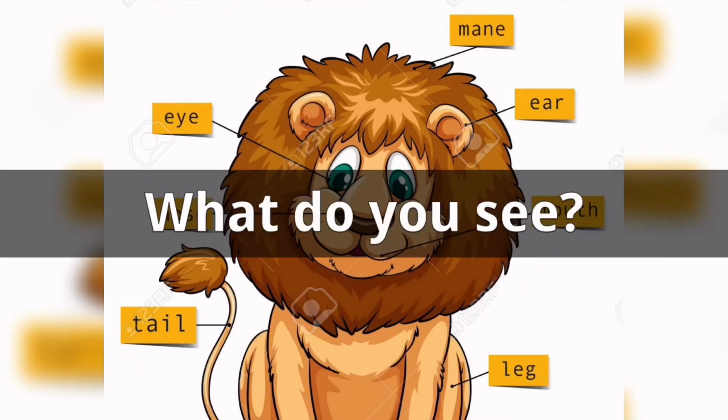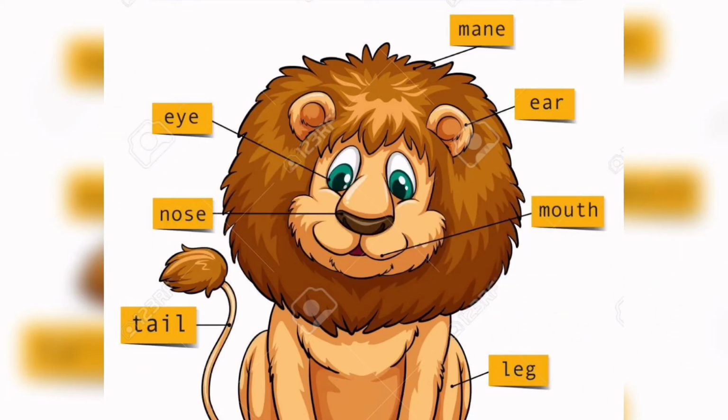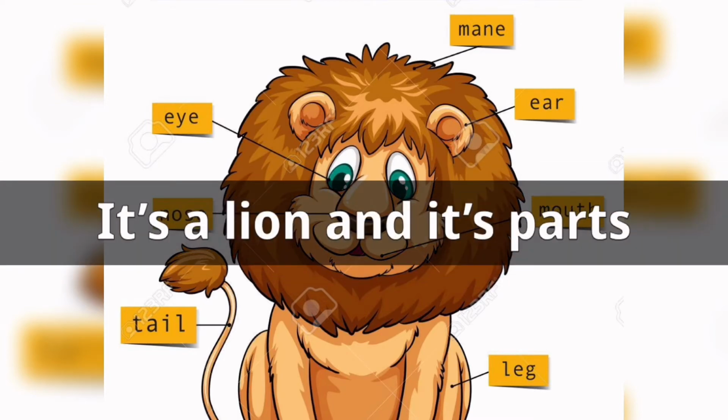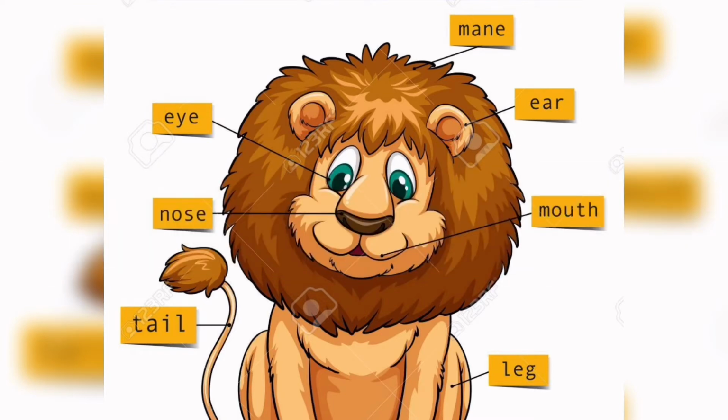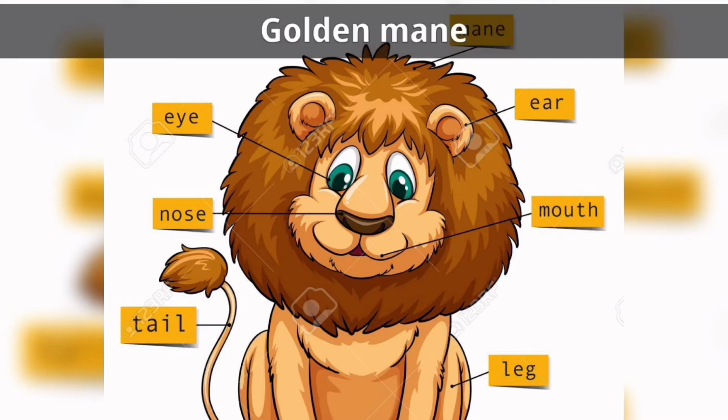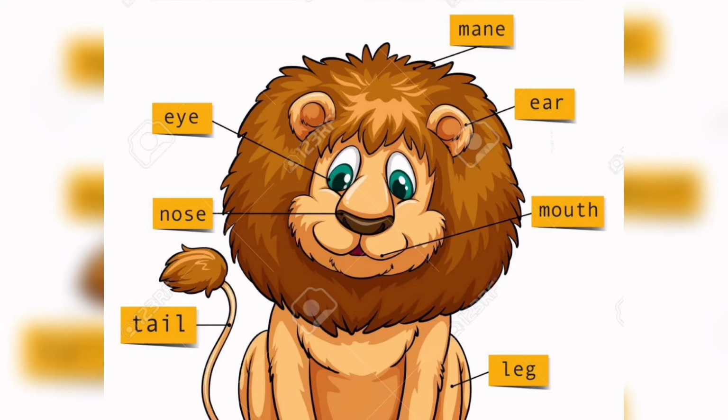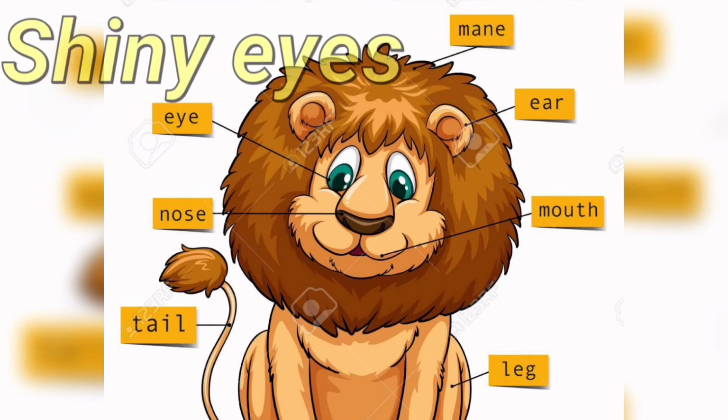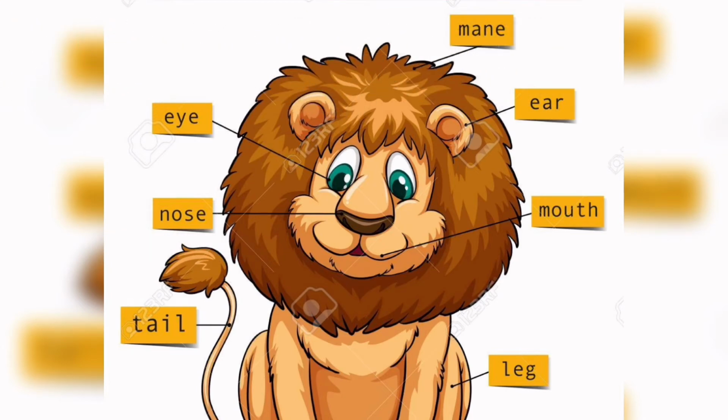Can you please tell me, what do you see? I'm sure you all will be having the correct answer with you. Yes, this is nothing but a lion and it has its parts given. Now, what will you say if I say it has golden mane, it has small ears, it has a big mouth, very strong legs, a very big tail, cute little nose, and shiny and glittery eyes? Now, what did I do? I just added few features to this cute little lion.